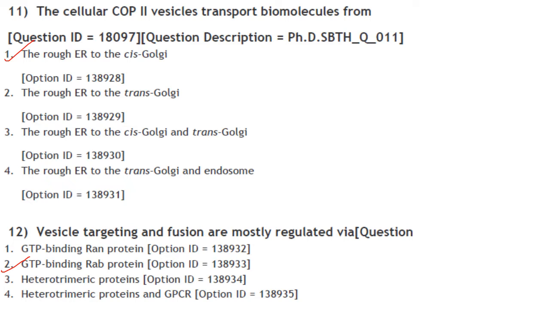Vesicle targeting and fusion are mostly regulated via. So, vesicle fusion is mediated by binding between specific pairs of V snares and T snares on the vesicle and target membranes respectively. And RAB GTP binding proteins are required to facilitate formation of V snare T snare complexes. So the answer here is vesicle targeting and fusion are mostly regulated by GTP binding RAB proteins.